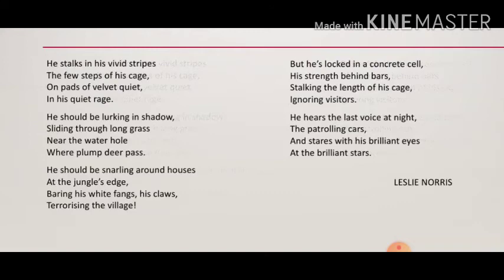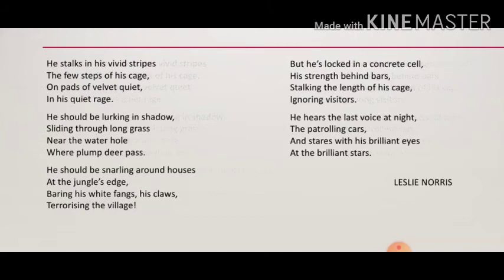Now let us see the literary devices. The literary devices in the fourth paragraph: firstly the rhyme scheme is ABCD, bars, visitors. Again here we see the tiger is personified because the poet refers to him as he. That's why it is personification.